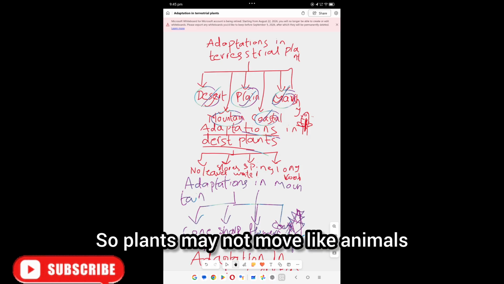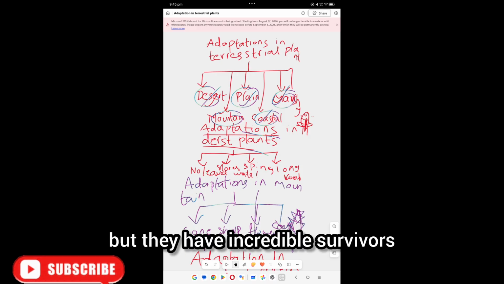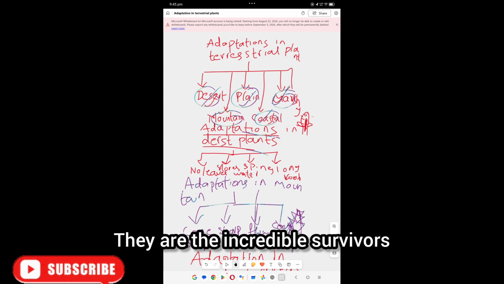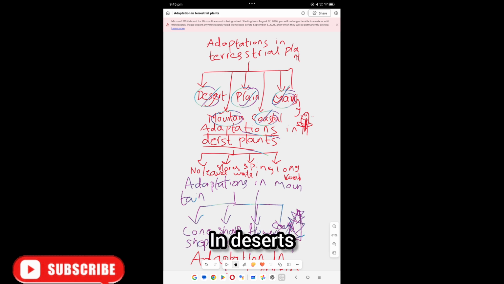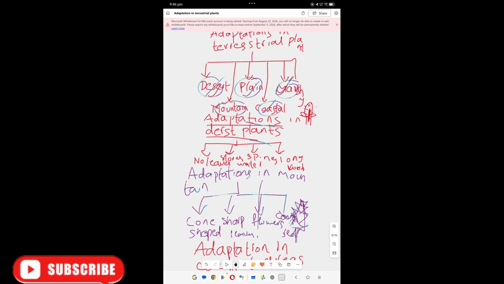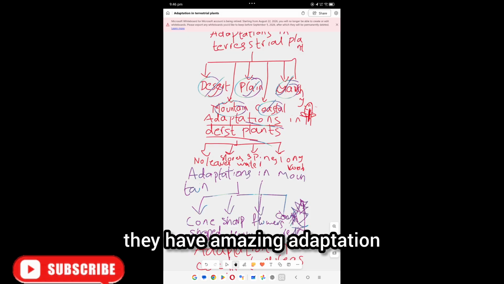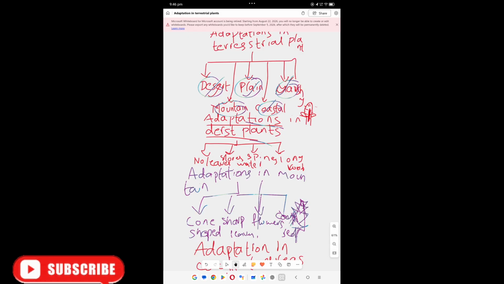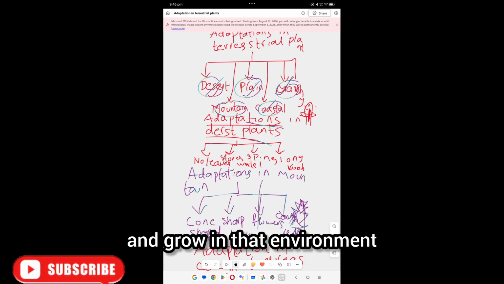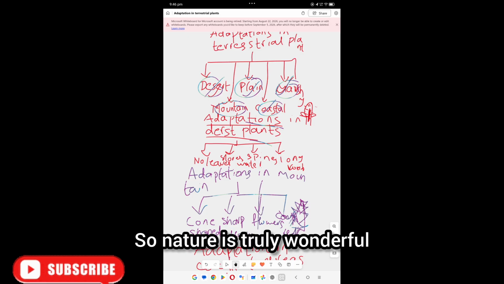So, plants may not move like animals, but they are incredible survivors. In deserts, in ponds, in mountain areas, marshy areas, coastal areas, they have amazing adaptations, which help them to live and grow in that environment. So nature is truly wonderful.